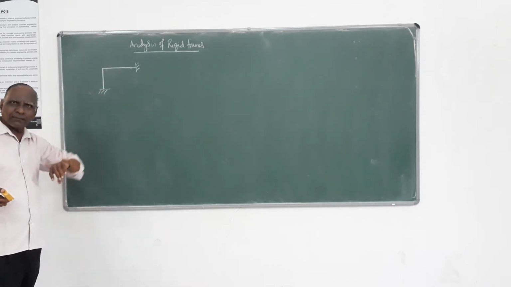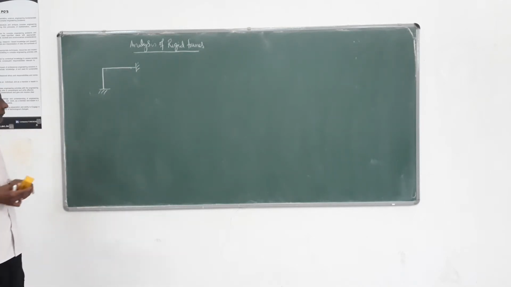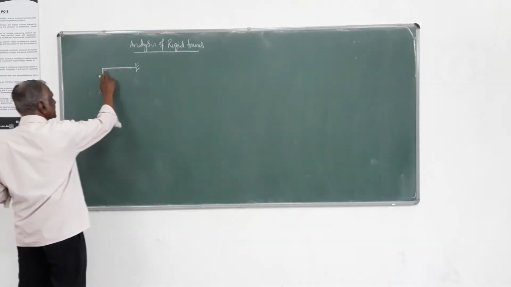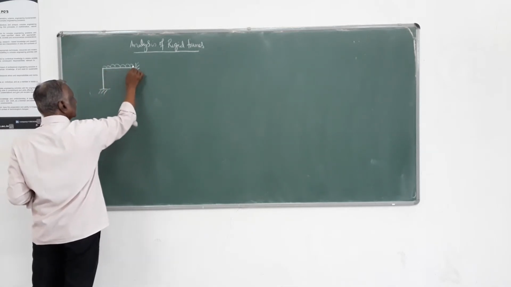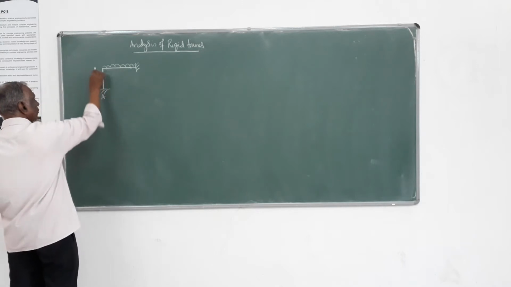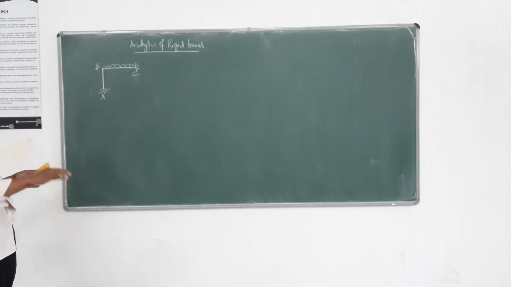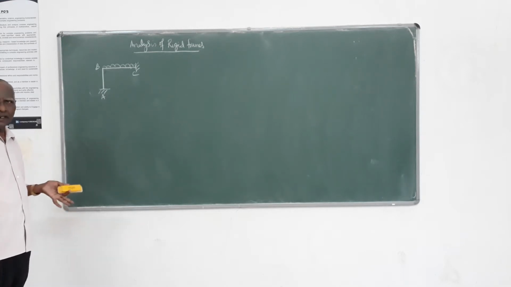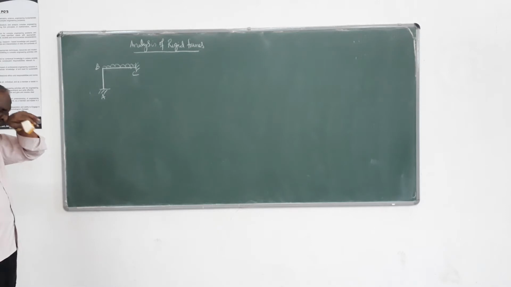So now we will take up, to start with, a simple example to explain the procedure. Let us take this example. We will take a rigid plane frame involving members lying parallel to both orthogonal axes, horizontal as well as vertical.